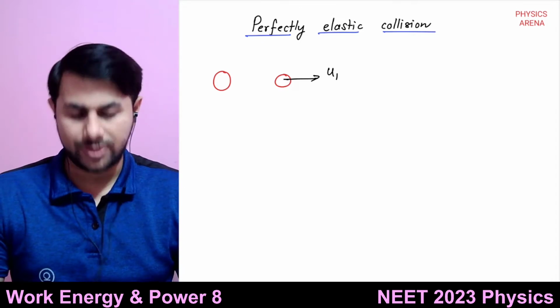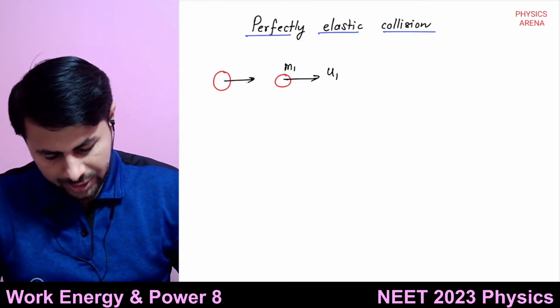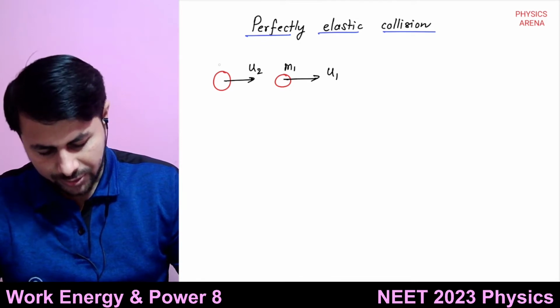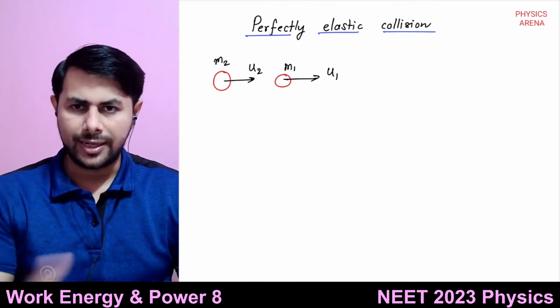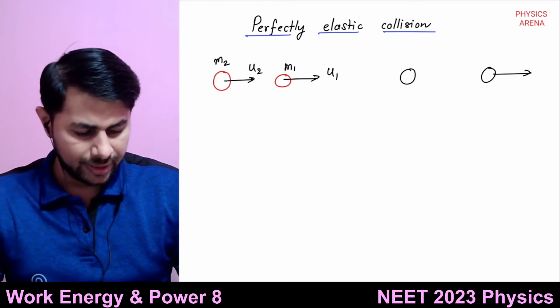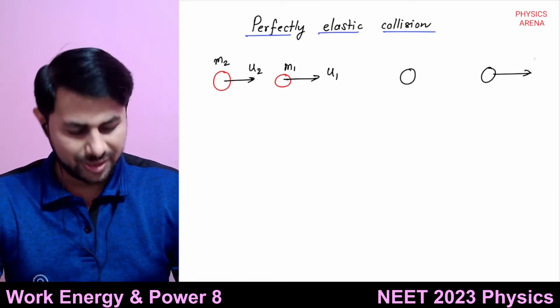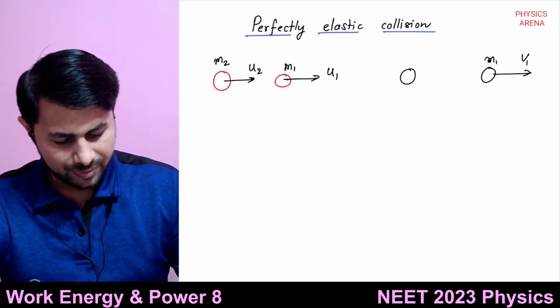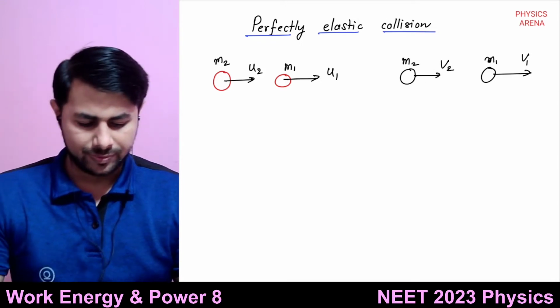The second one has mass m2 and initial velocity u2. They collide, and then the final velocity of the first one becomes v1, and the final velocity of the second one becomes v2.